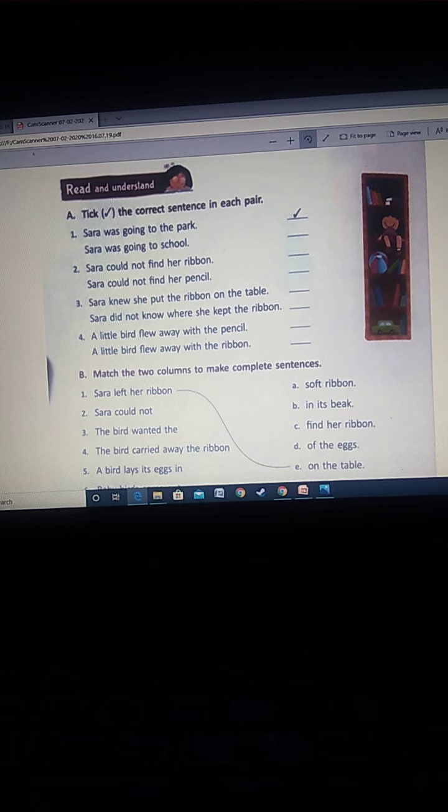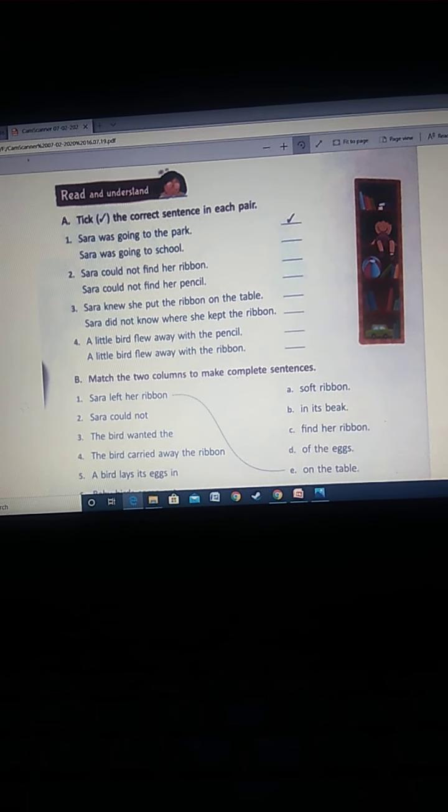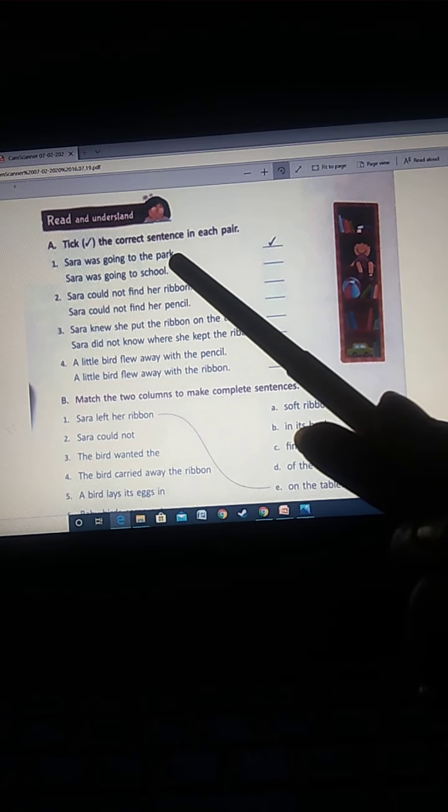Shall we start? Okay. So the first question is read and understand. The first question is tick the correct sentence in each pair. Pair means two sentences are given and you have to tick the correct one. First one is already done for you. Sarah was going to the park and Sarah was going to school. So after reading the story, you should know where Sarah was going. She was going to the park.